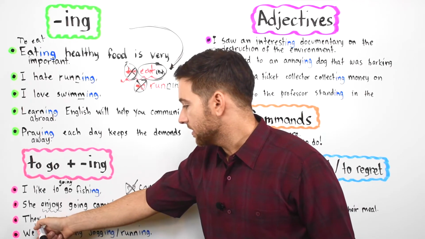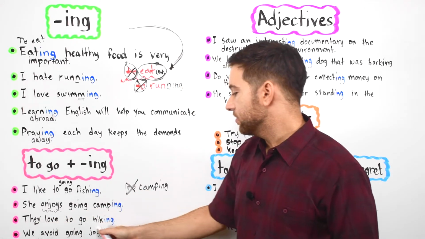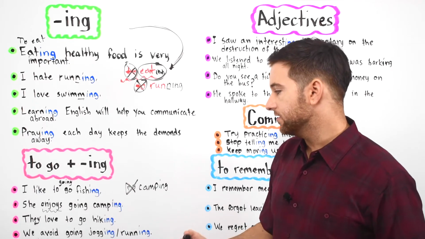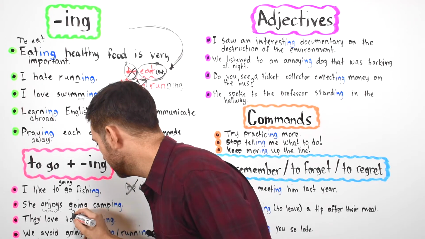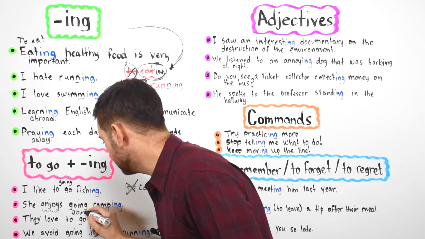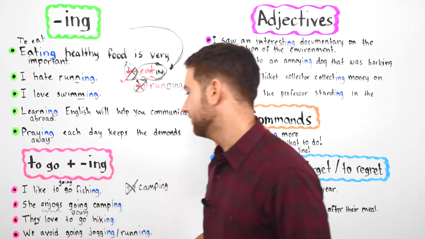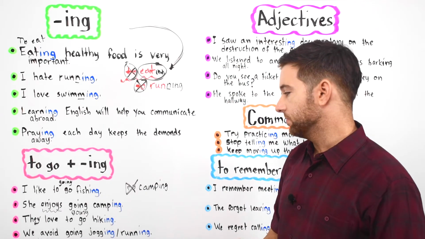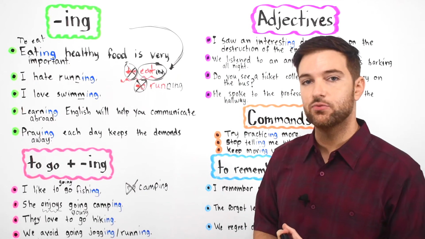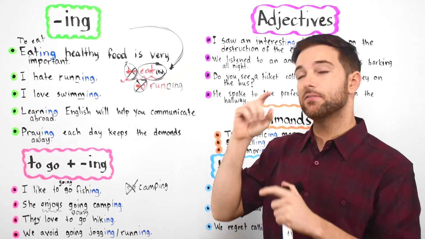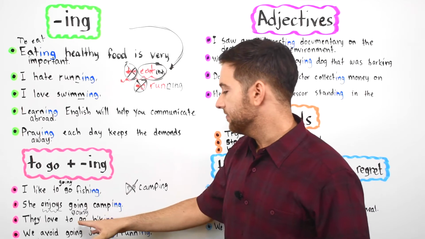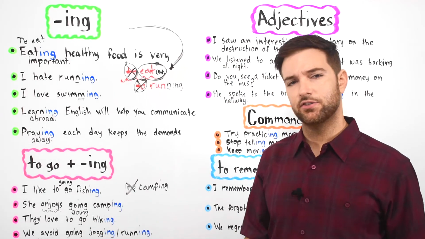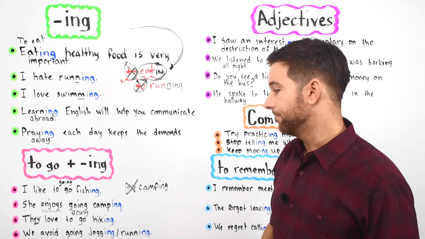But first, let's talk about this one. They love to go hiking. Okay, they love to go hiking. You can also say they love going hiking. Hiking means you climb a mountain, you go up high. For example, if you go to a national park and there's mountains there and you want to go up to the top of the mountain, you hike up the mountain. They love going hiking. You could say that too. They love going hiking. Okay.